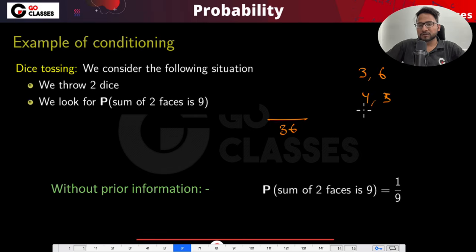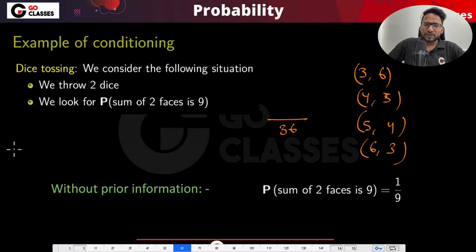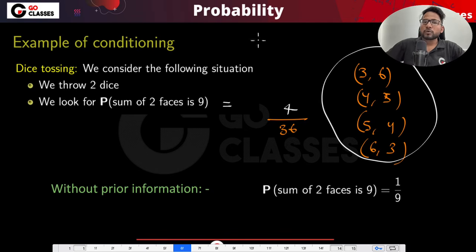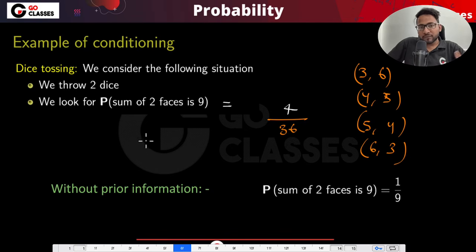With 5 it will be 4. With 6 it will be 3, right? I think these are the 4 possibilities out of 36. Out of 36, these are the only 4 possibilities where the sum of the faces is 9. So the probability that the sum of two faces is 9 is 4 by 36, and eventually it will be 1 by 9. So if someone asks you the sum of two faces is 9, you will say the probability is 1 by 9.